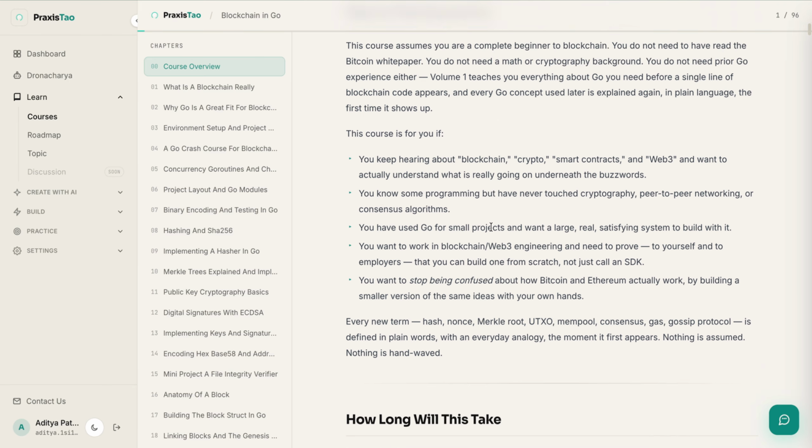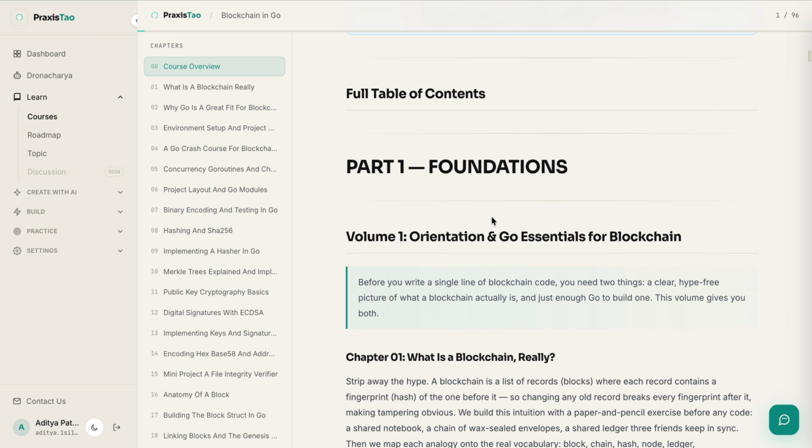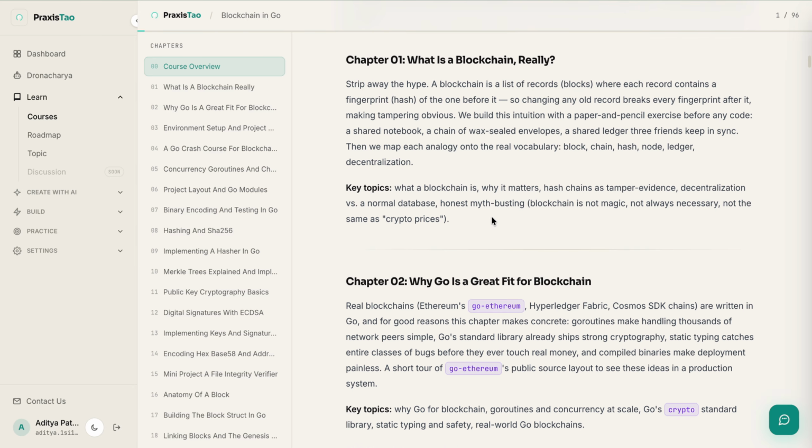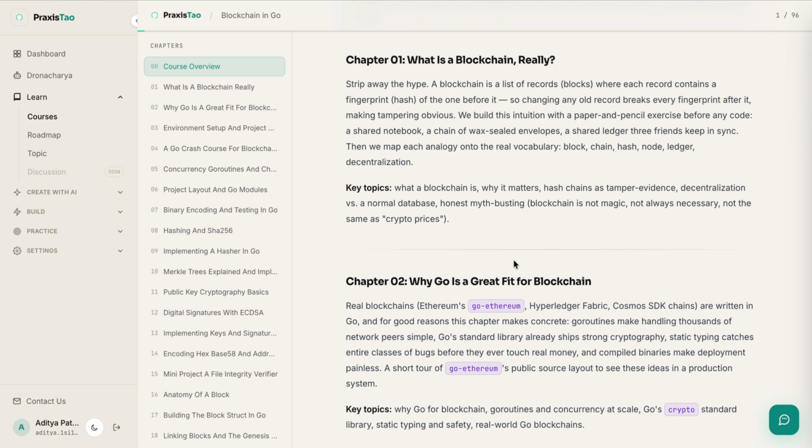But again, this is all text, so you have to read through it, understand it, and absorb so much information. And let's say if you are stuck at any point, then we have an AI instructor over here. You can just click on it and ask about it. This AI tutor already has the knowledge of the chapter. You can talk with it and understand the concept in an easier manner or clear your doubts. But Dronacharya is different.